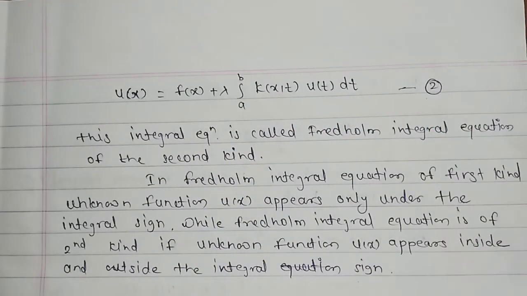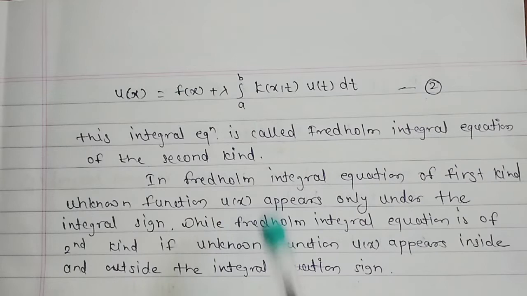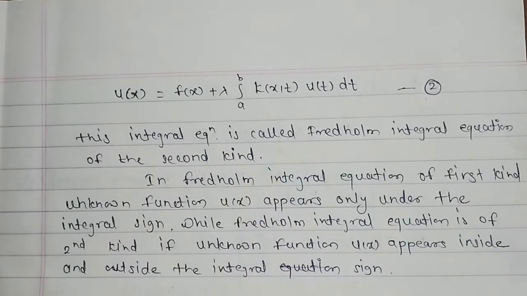Suppose this is your equation second, and this integral equation is called a Fredholm integral equation of the second kind.